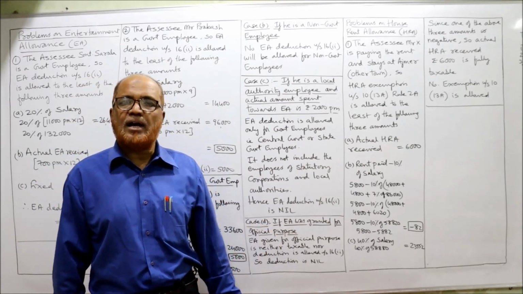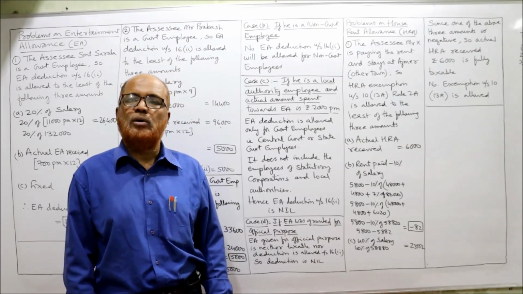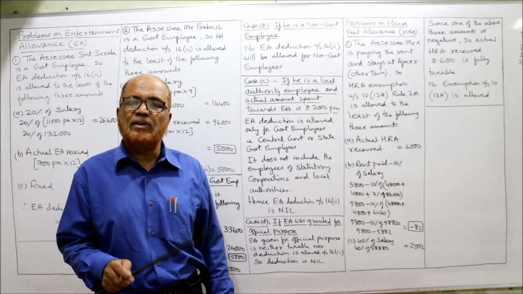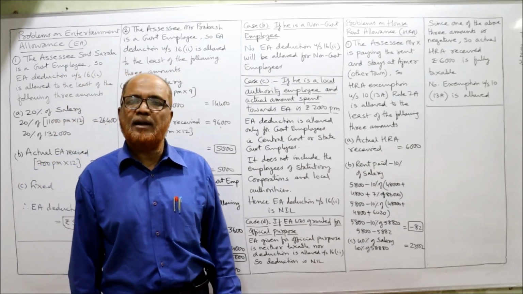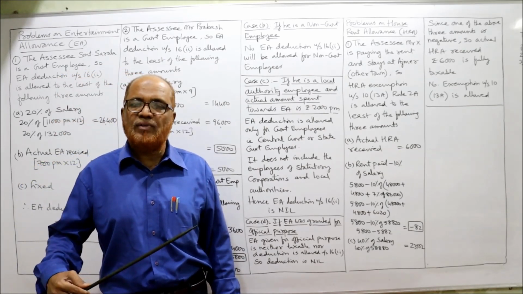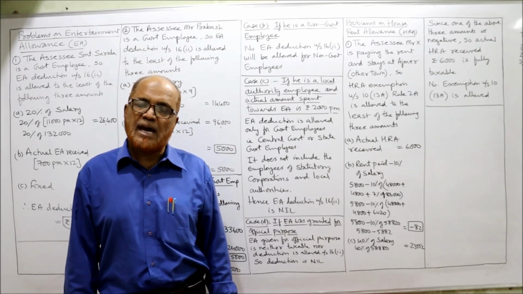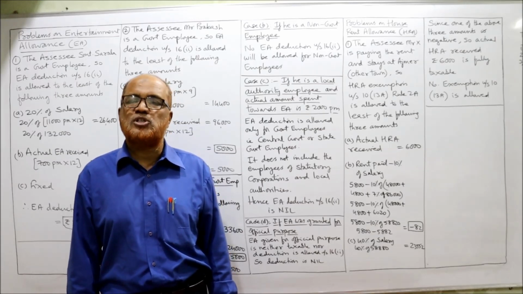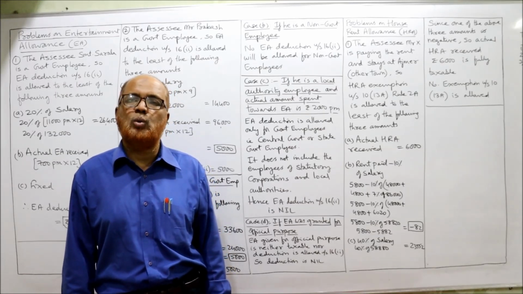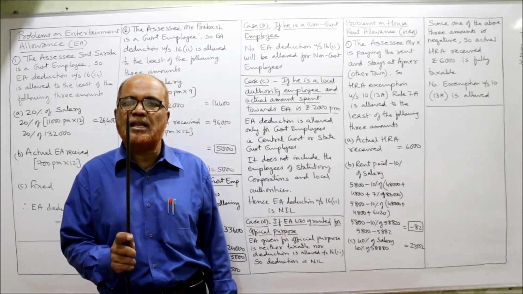Regarding HRA, I have already explained in detail in the previous video. So what are the provisions for giving the exemption for HRA? House rent allowance. Some employers will give HRA to the employees, right? The Income Tax Act says HRA will be exempted under section 10(13A) read with rule 2A only if the assessee is paying the rent.